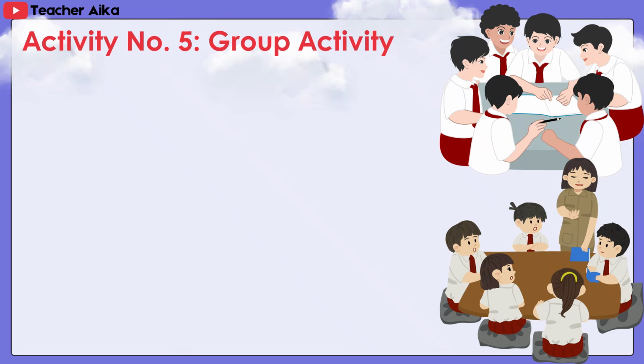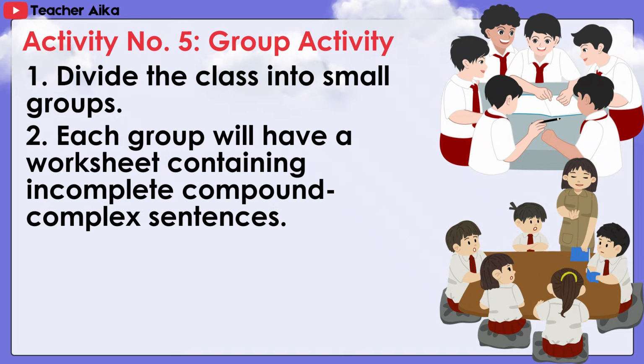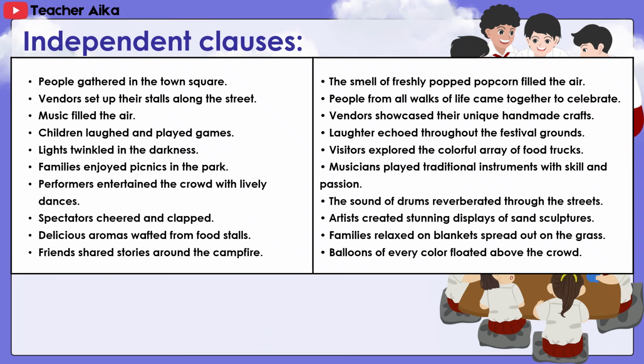Activity number 5, group activity. 1. Divide the class into small groups. 2. Each group will have a worksheet containing incomplete compound-complex sentences. 3. Work together to complete each sentence by adding appropriate independent and dependent clauses. Here are independent clauses.